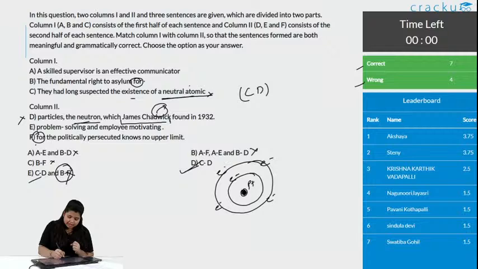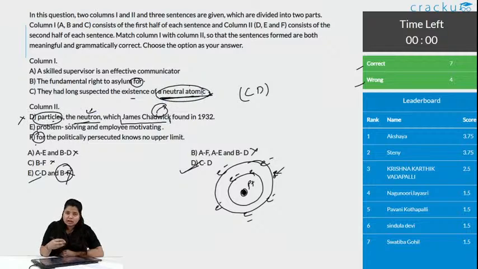In this, the first ring has 2 and generally the second one has 8 to make it balanced. So, it is saying they had long suspected the existence of a neutral atomic particle, the neutron. So, the neutral atomic particle is the neutron. They are first saying what it is, that is a neutral atomic particle, and then the name, the neutron, which James Chadwick found in 1932. Exactly, it is about the existence, not uses.